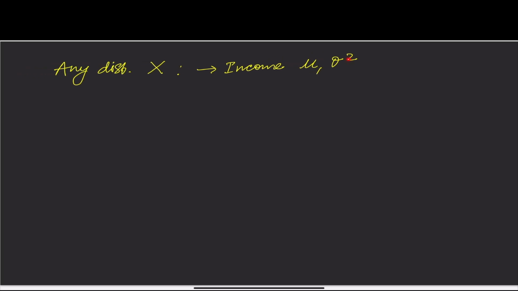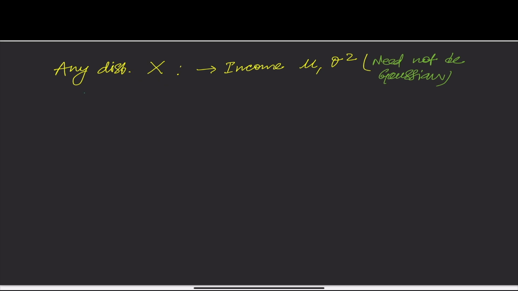It need not be Gaussian. This is very, very important. I have written it here clearly: need not be Gaussian. Every distribution has a mean and a variance, sometimes not defined, sometimes infinite, but x need not be Gaussian. That is very, very important and critical.